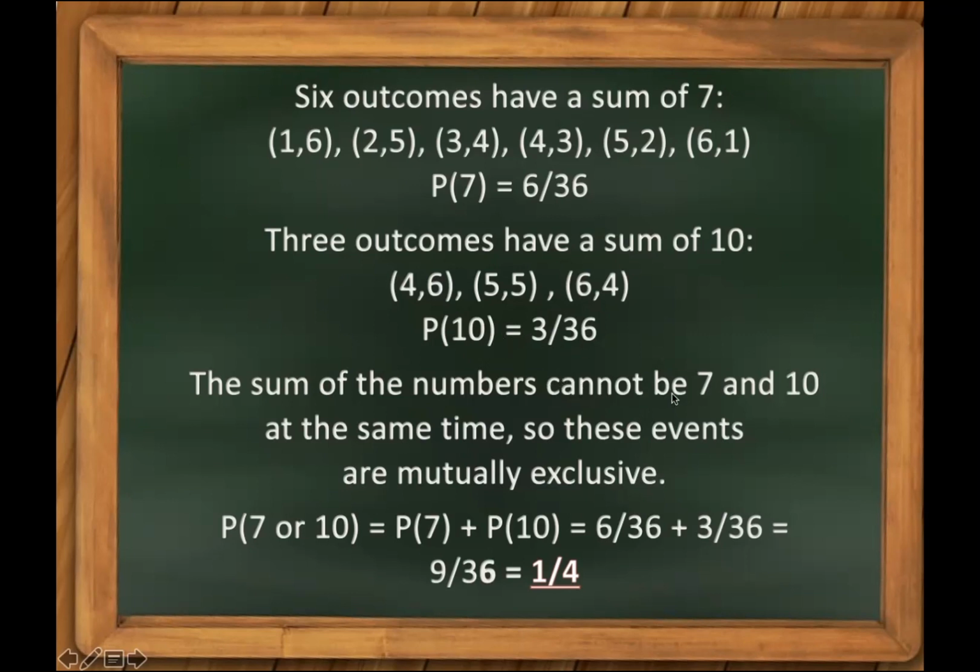The sum of the numbers cannot be 7 and 10 at the same time. So they are mutually exclusive, so you are going to add. P of 7 or 10 is equal to the probability of a sum of 7 plus the probability of a sum of 10. 6/36 plus 3/36 is equal to 9/36. Divide both by 9, so 1/4.